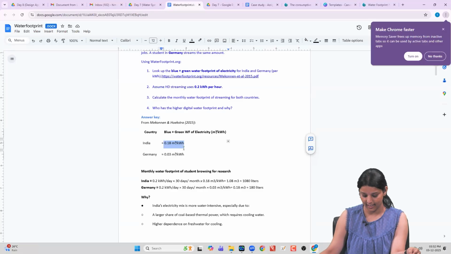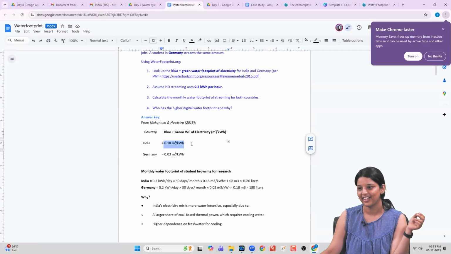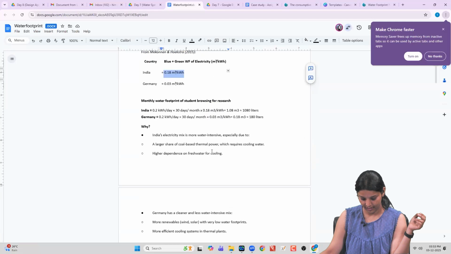Why such a drastic difference? We were talking about this during our energy sessions. What makes the difference between India and Germany? Why is there so much water use here and not much there? We are mostly dependent upon coal and thermal power plants, which use a lot of water for cooling. That's the reason. So it's not the same if we browse the internet here in India and there. We have negative externality. So that's about question 1.